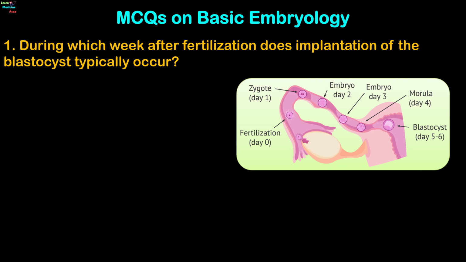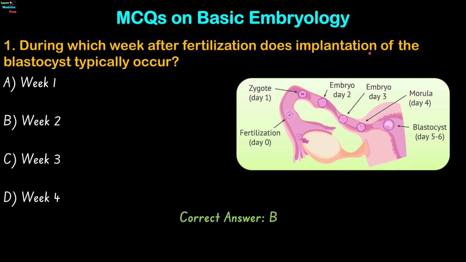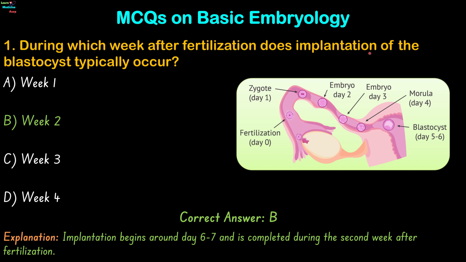Question 1. During which week after fertilization does implantation of the blastocyst typically occur? Week 1, Week 2, Week 3, or Week 4? The correct answer is option B. Implantation begins around day 6 to 7 and is completed during the second week after fertilization.